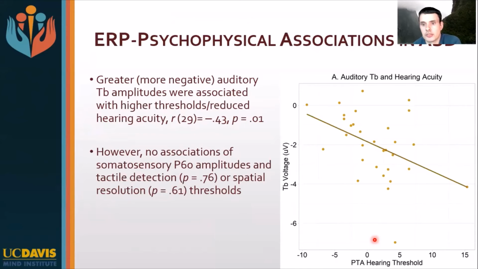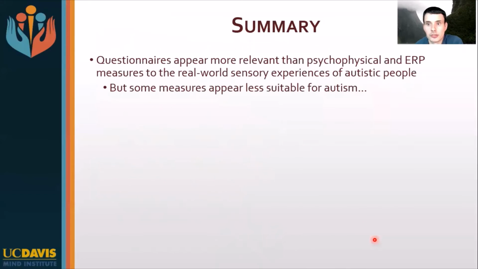Another interpretation of this effect, though, is that it reflects compensatory processing. There is prior research in individuals who are hard of hearing that shows enlarged neural responses to sounds. It's unclear whether you would necessarily see similar compensatory processing in individuals with normal hearing thresholds, but it's certainly one interpretation. We didn't see any associations with somatosensory ERPs on the tactile thresholds.